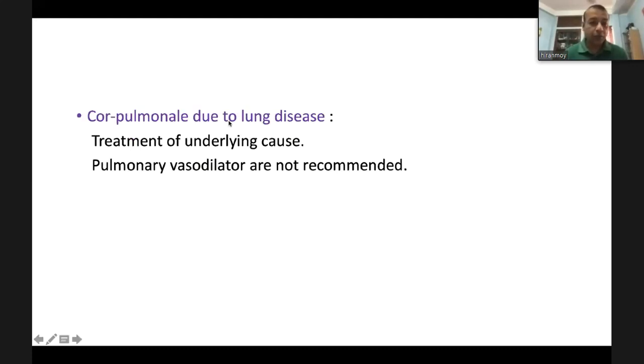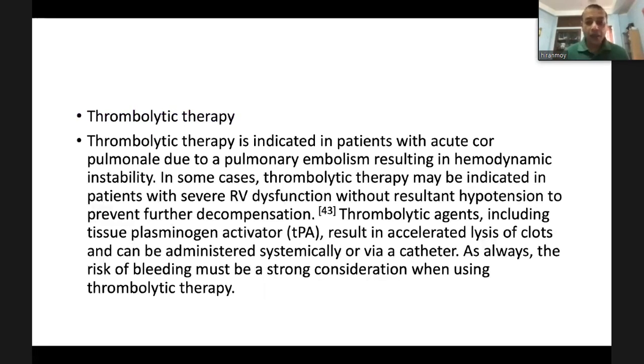Next, Cor Pulmonale due to lung disease. The treatment is only of the underlying cause of lung disease. Pulmonary vasodilators are not indicated in case of cor pulmonale due to lung disease, which is the most common cause. So underlying lung disease treatment is the main one, along with general measures and judicious use of diuretics and other drugs, and oxygen supplementation. In case of acute pulmonary embolism, which causes cor pulmonale, you can use thrombolytic therapy, tissue plasminogen activator, in an acute setting in the ICU.